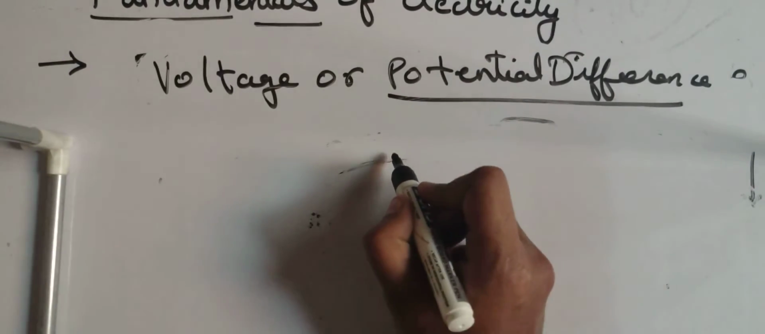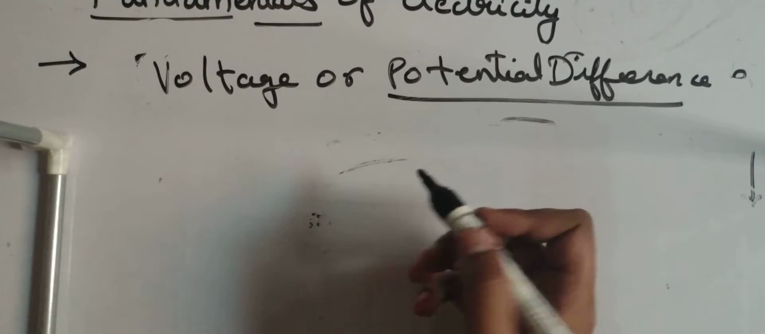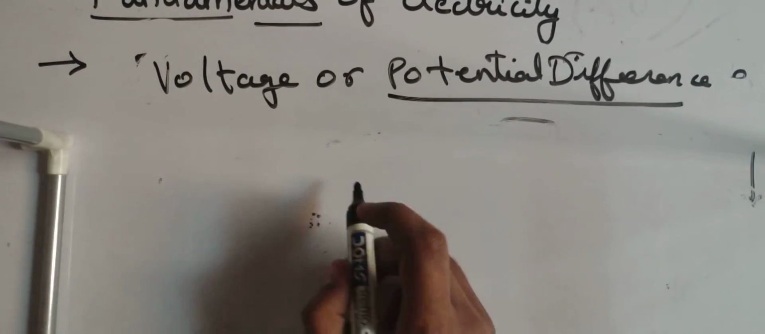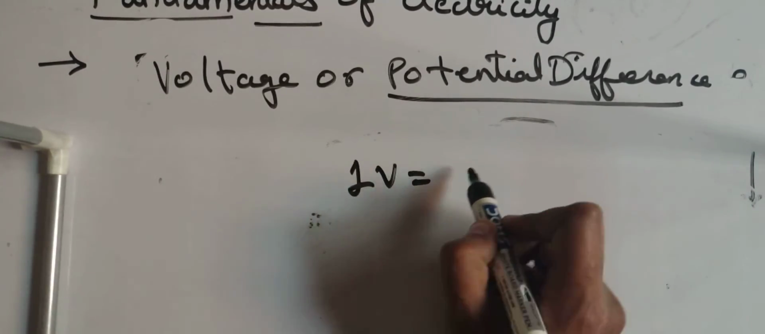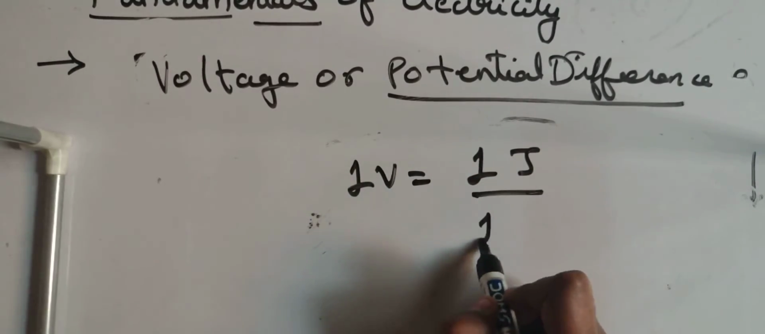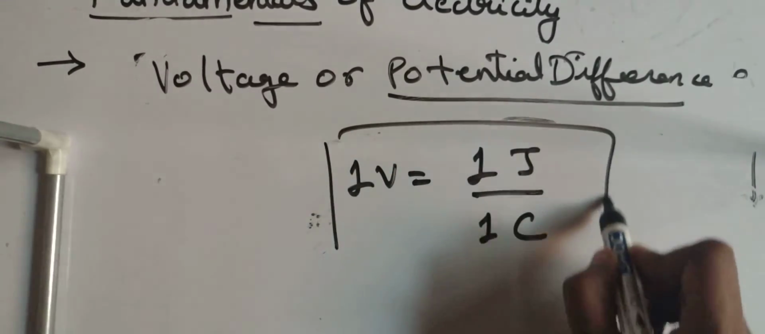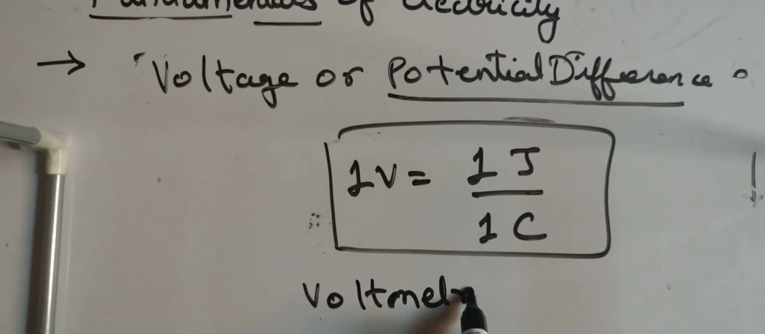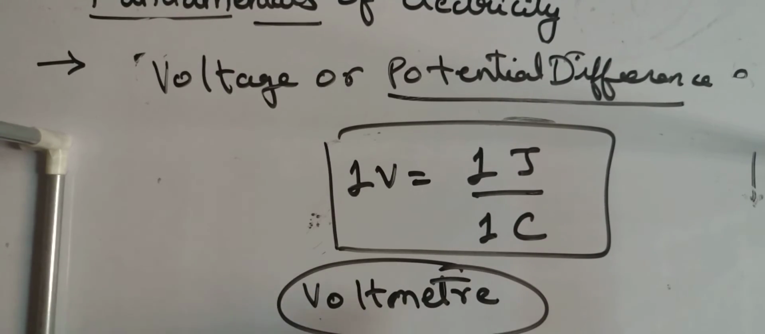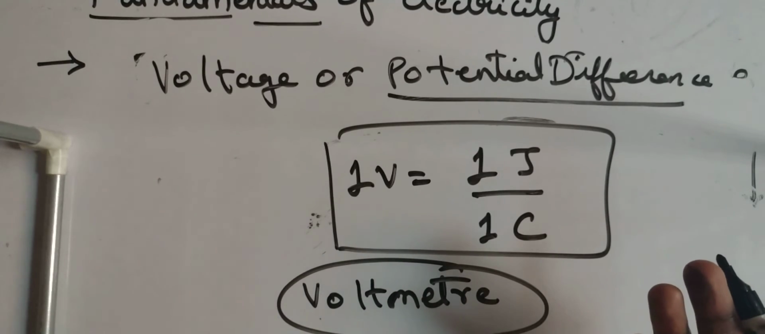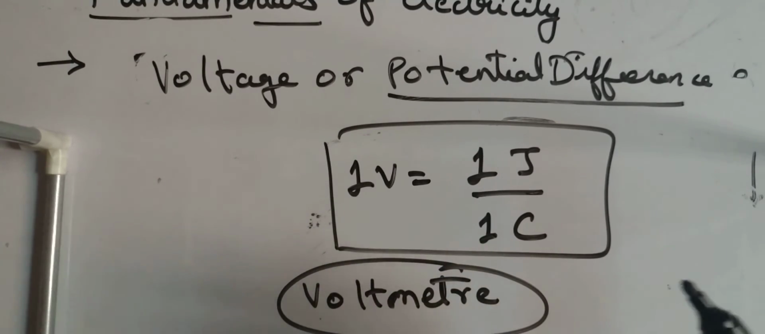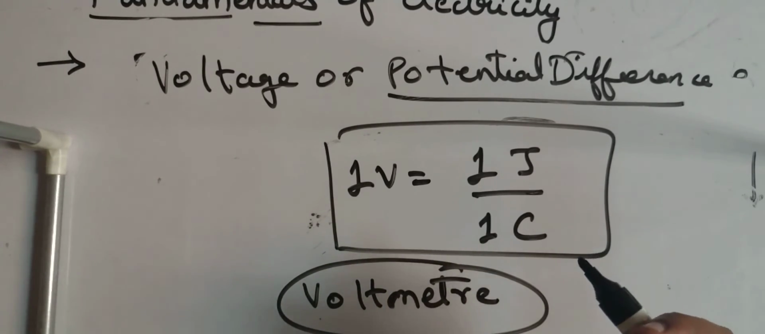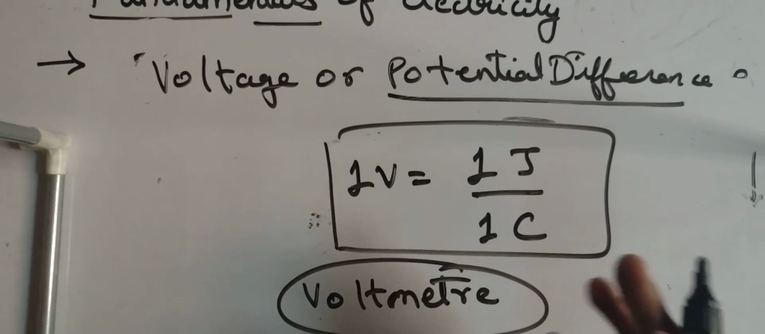The unit of voltage is named after Alexander Volta. So 1 volt is nothing but 1 joule per 1 coulomb. The instrument is known as a voltmeter, which is used in circuits. Whether it's connected in series or parallel, we will see when we deal with circuits. So these were the 3 very basic concepts of electricity. I hope you have understood.